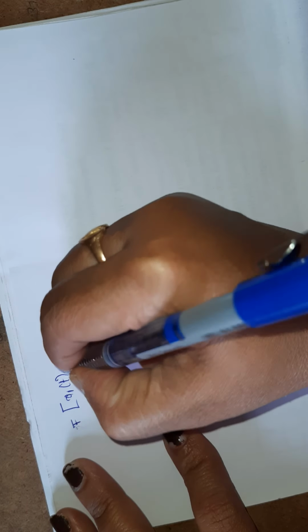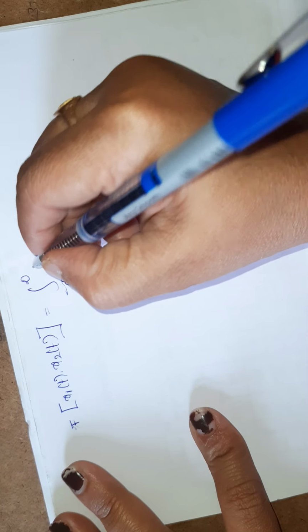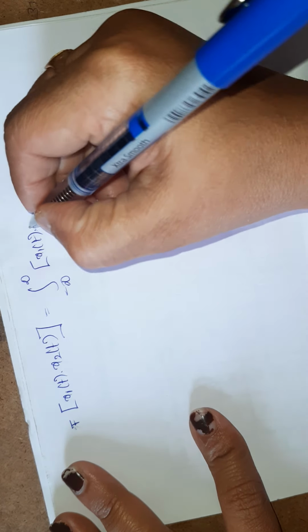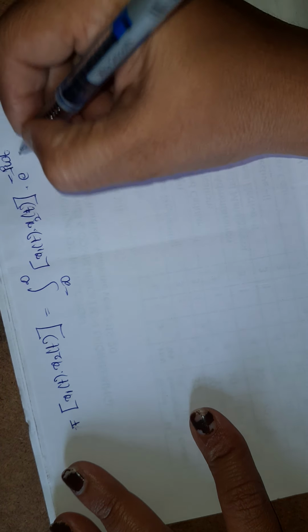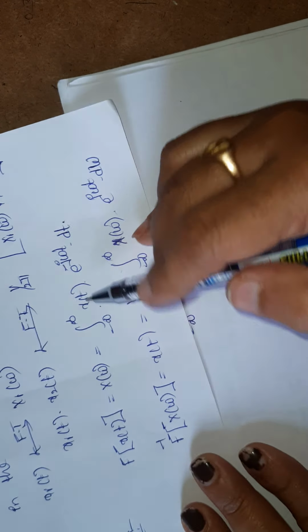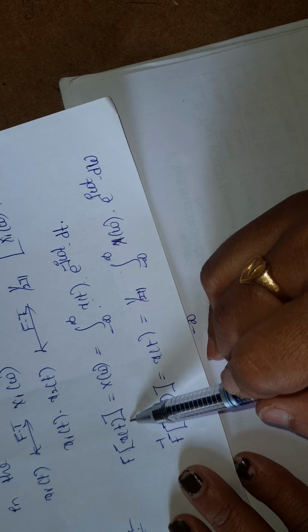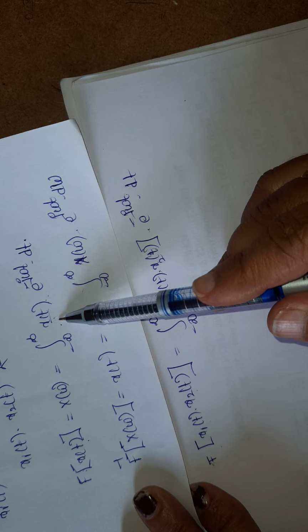So now the Fourier transform of x1 of t into x2 of t. Generally we will write x1 of t into x2 of t in place of x of t into e power minus j omega t dt. General formula. Okay, here I am having x of t, that is the Fourier transform of x of t. Here the Fourier transform of x1 of t into x2 of t, so instead of x of t, we'll write x1 of t into x2 of t.